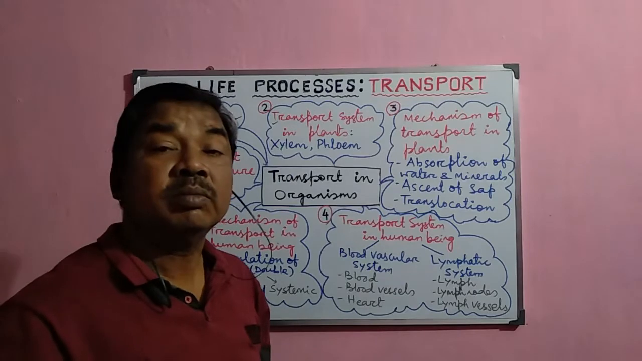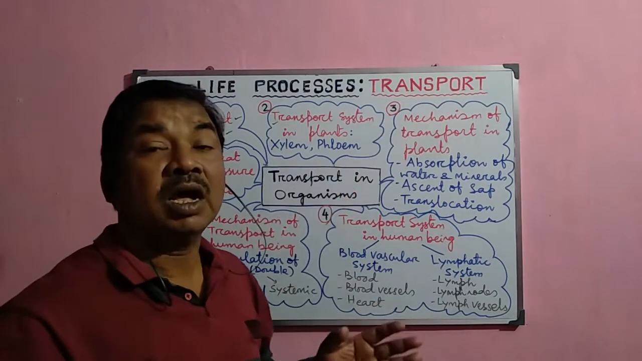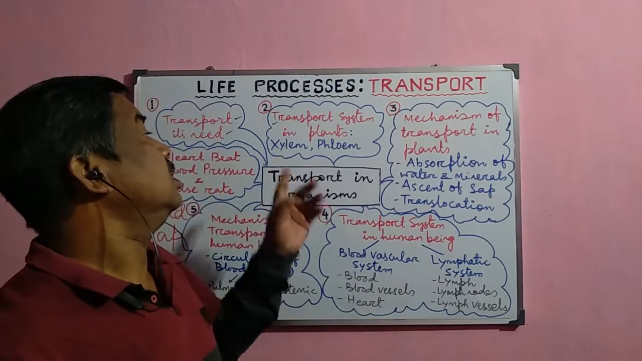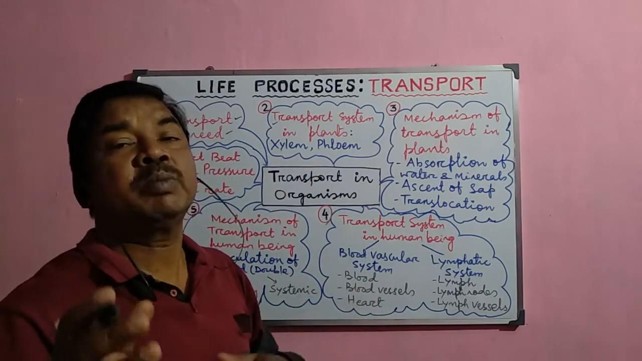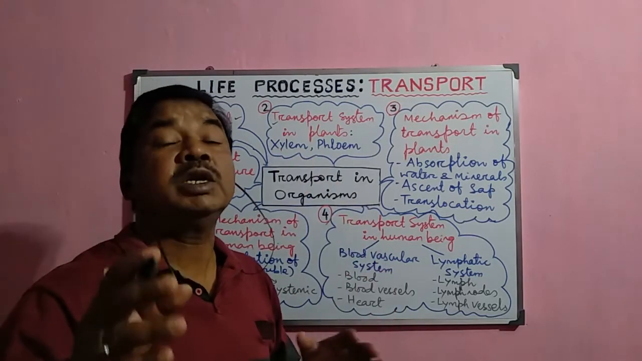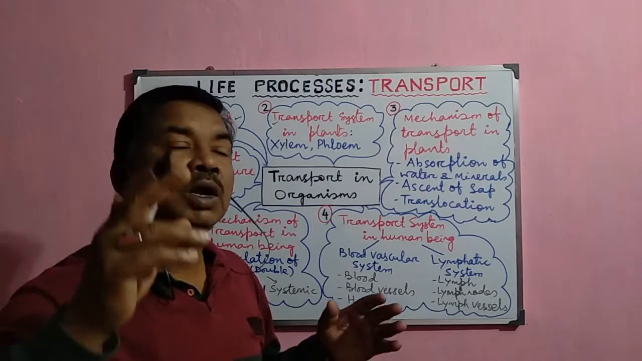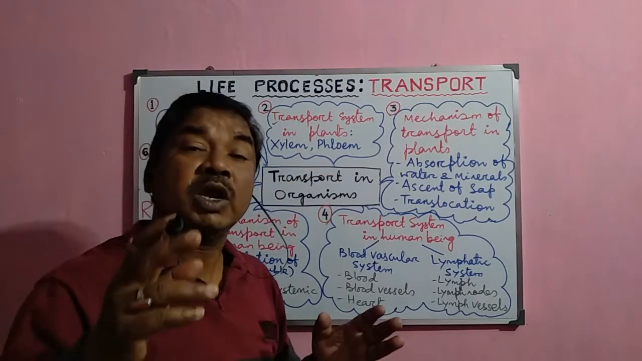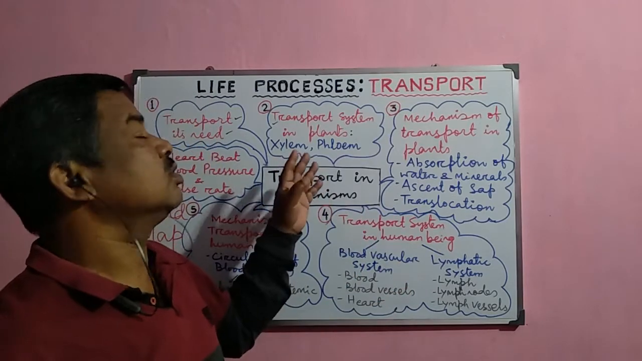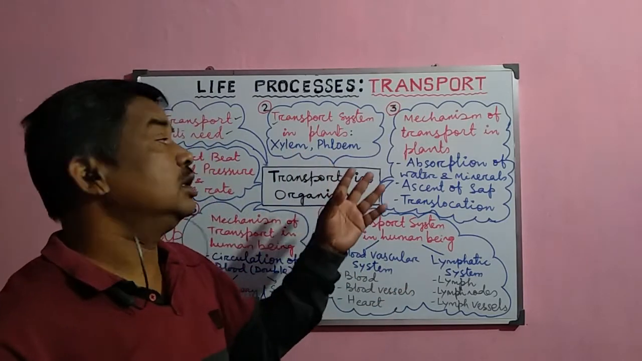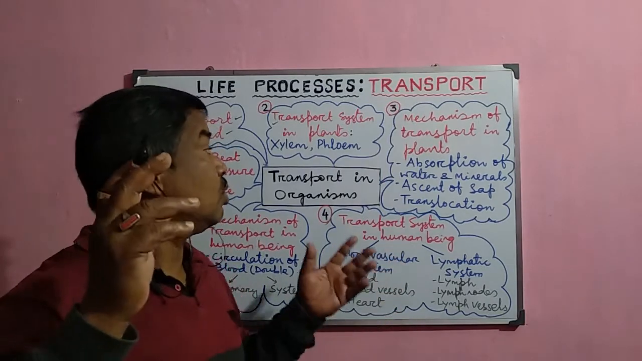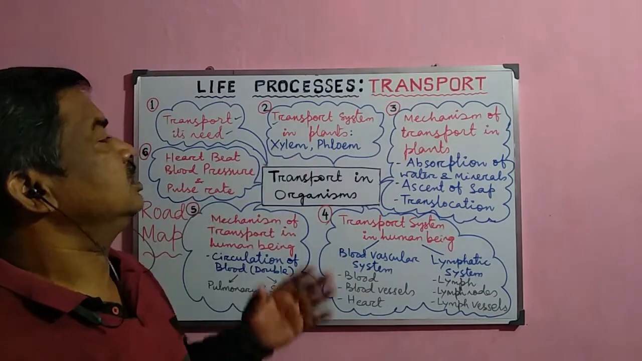Normally the xylem and the phloem are the important tissues present in the plant, which help in the transport of substances from one part to another. Particularly the xylem transports the water and minerals from the root to the different parts of the plant. The phloem transports the prepared food material from the leaf to the different parts of the plant. The xylem consists of different types of cells, and the phloem also consists of different types of cells. That is why these are called complex tissue or complex permanent tissue.